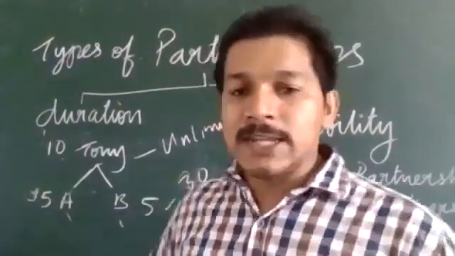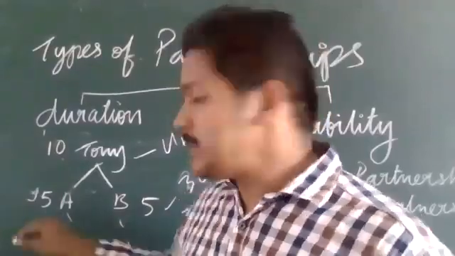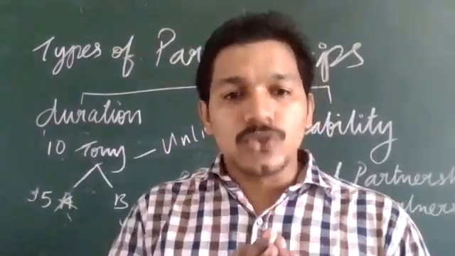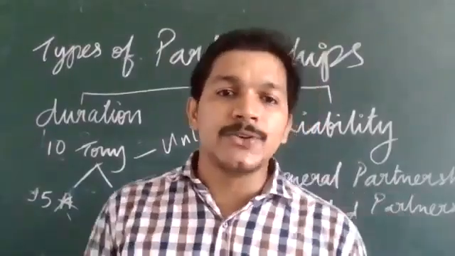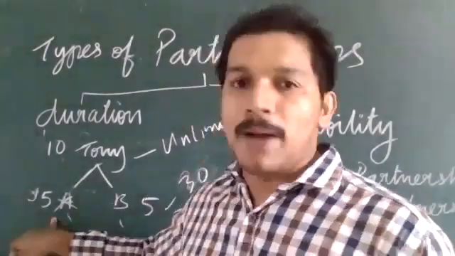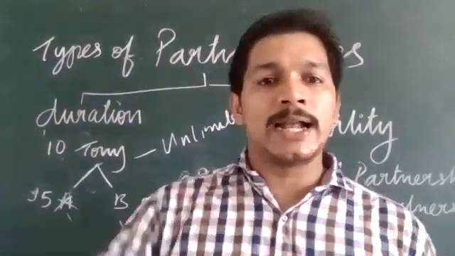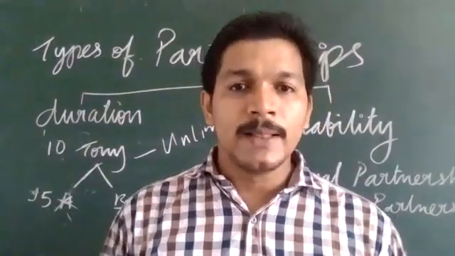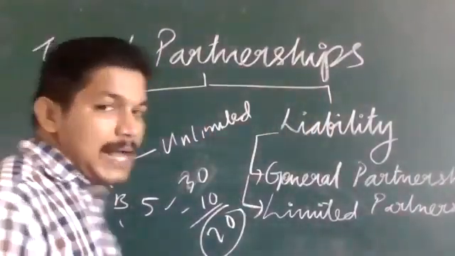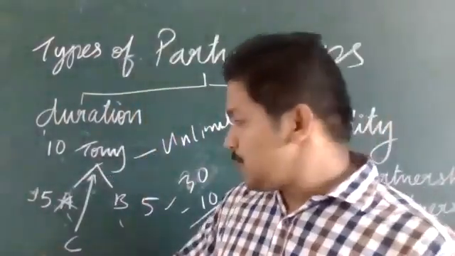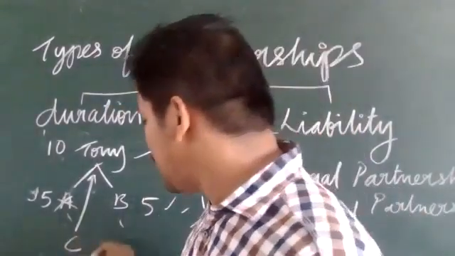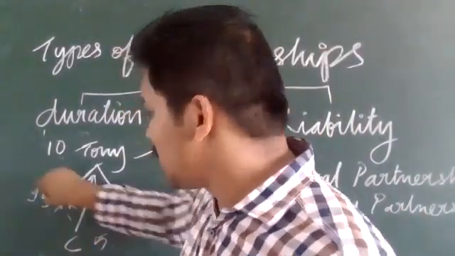And if anything happens to these members, imagine that A dies, it is still not going to affect the continuity of the business. The business can continue even without a limited partner. What we do is ask another person to join. So C will come into the business, investing 5 lakh rupees, and this money will be given to A.